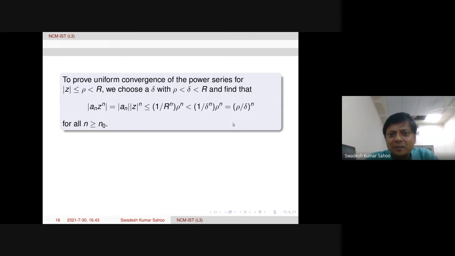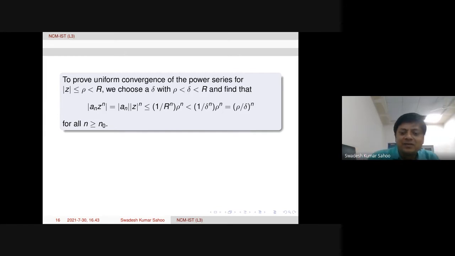So again, in terms of series, this will be convergent. Now we can apply the Weierstrass M test. Similar to real analysis, in complex analysis also the Weierstrass M test is there. If summation M_n converges, then the original series will be convergent absolutely and uniformly.